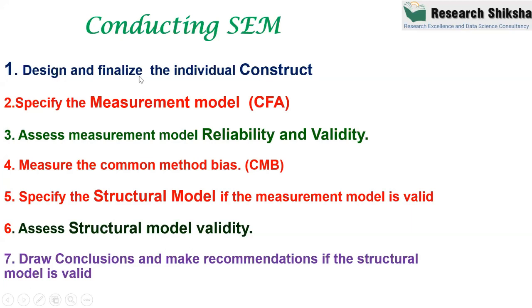Then after finalizing the individual construct, in some cases you can drop items also, or add some new items also. This is also possible. Then check the validity of the model with the help of CFA. Once you are clear with the constructs, then go with the measurement of reliability and validity of the measurement model. Then go for measuring the common method bias. And